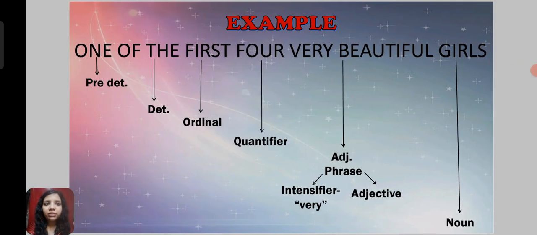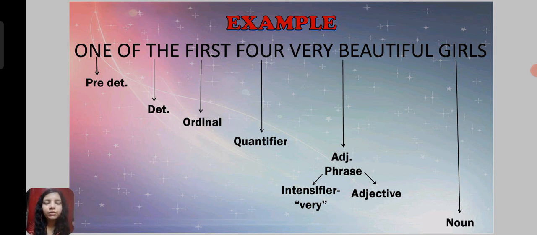Next, the example. This is showing all the categories like predeterminer, determiner, ordinal, quantifier, adjective phrase, intensifier, adjective, and noun also. The example showing the first type of noun phrase is: one of the first four very beautiful girls.